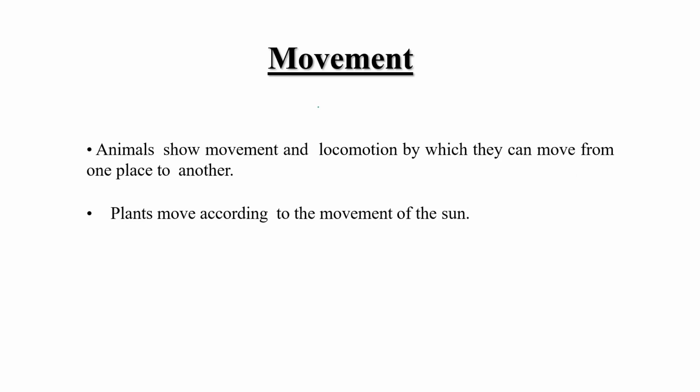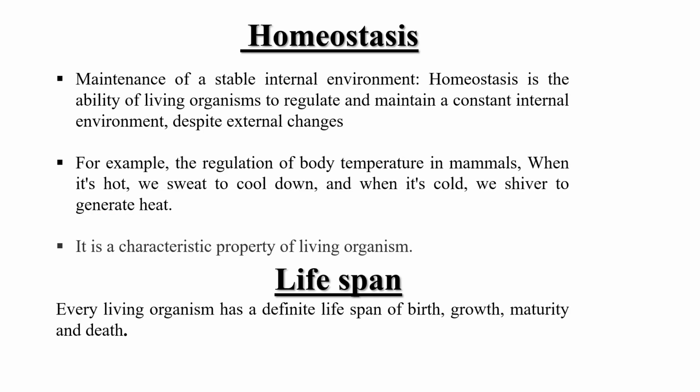Now, movement. Animals show movement and locomotion by which they can move from one place to another. Plants can also move, according to the movement of the sun. This is a property of plants. So movement is not only the property of animals. A very popular example is Surajmukhi, the sunflower. They can move according to the movement of the sun. Next is homeostasis.